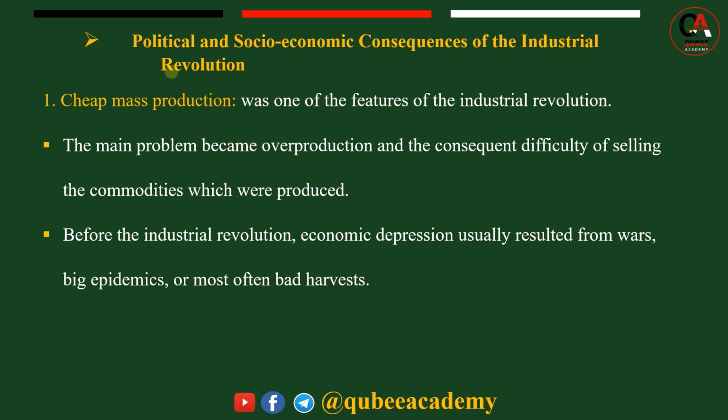The big problem, or the economic and social consequences of this, is that the main problem became overproduction and the consequent difficulty of selling the commodities which were produced. The big problem in society is overproduction. Cheap production, overproduction. New machines lead to overproduction. At first, people produced little, but now they began to use new machineries or new machines. This led to overproduction. This led to cheap mass production also. This is the political, economic and social consequence of industrial revolution.